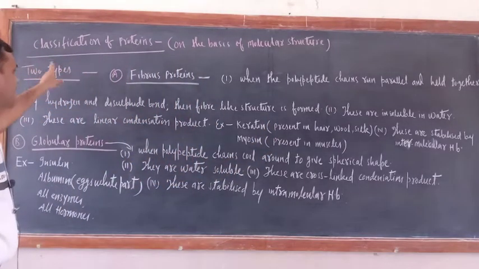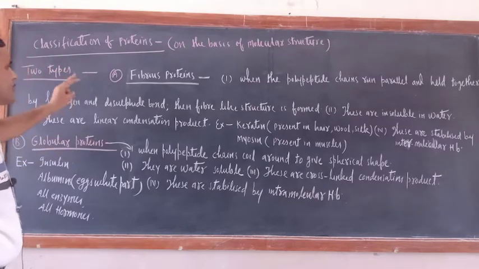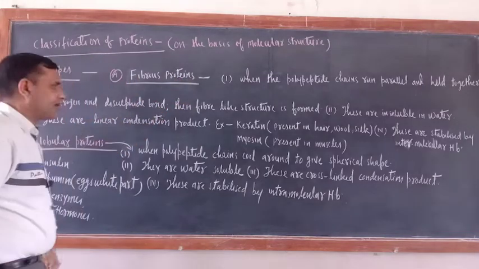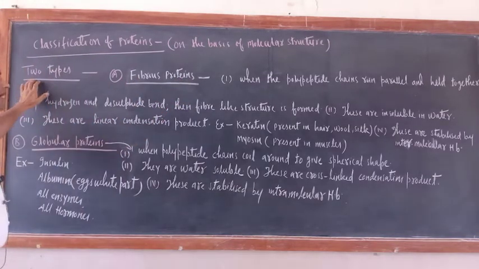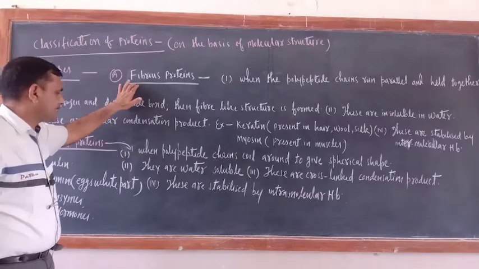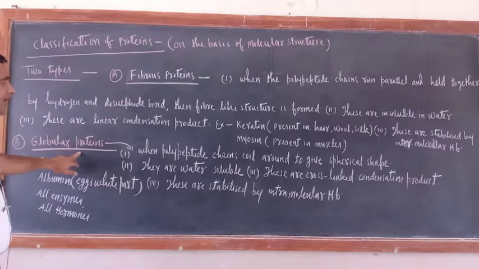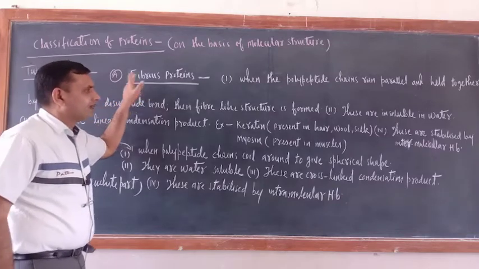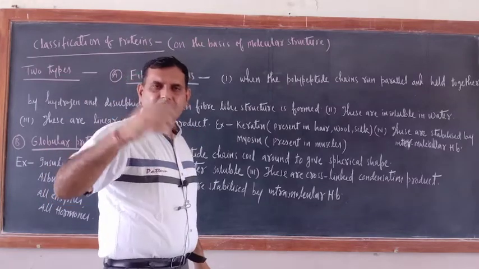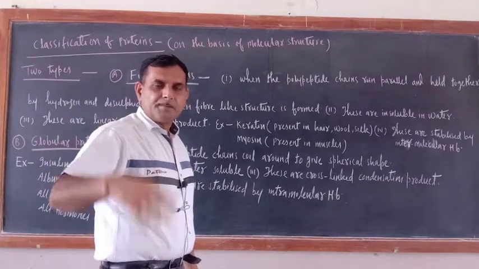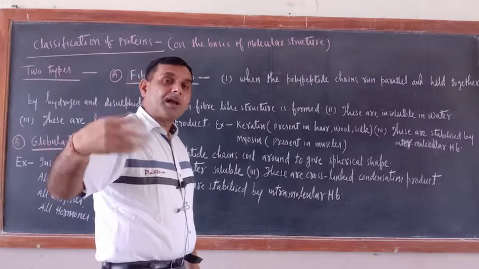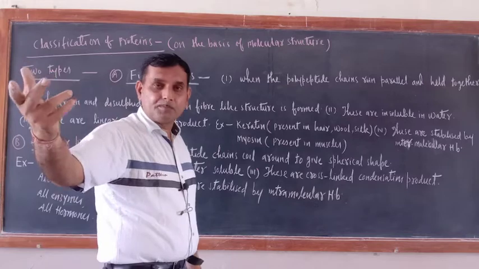Now let us move toward the classification of proteins. This is the classification which is based on the molecular structure of protein. On the basis of molecular shape, 2 types of proteins are there: fibrous protein and globular protein. What are the fibrous proteins? Amino acids come together and they form peptide. Many peptides come together and they form polypeptide. Many polypeptides come together and they form proteins.